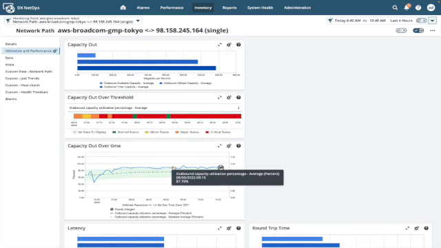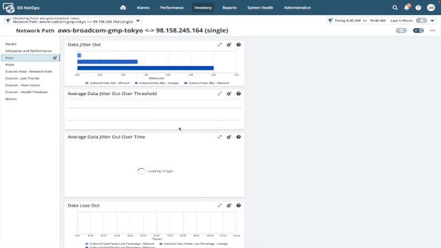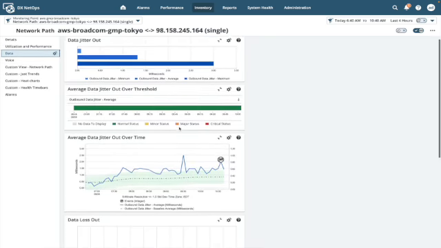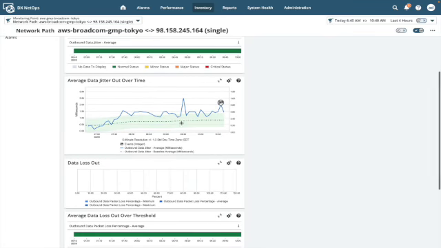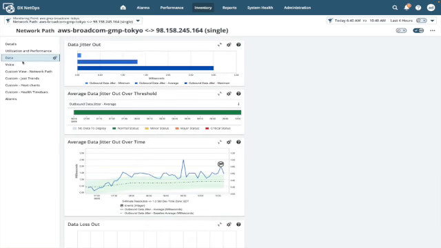Additionally, I can understand capacity and utilization metrics. I can drill into specific metrics around data to look at jitter and loss. Again, being able to compare that to my normal performance over time and isolate any performance issues or any threshold violations that are visible.